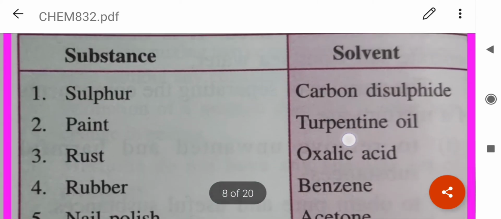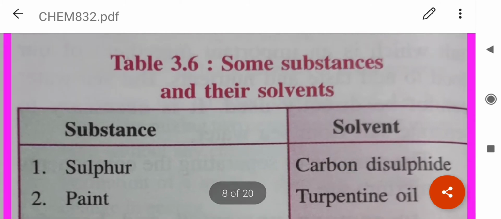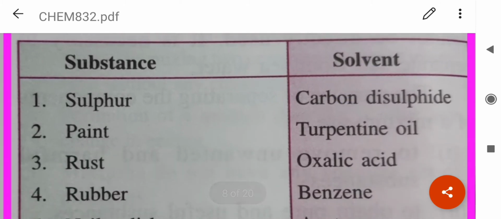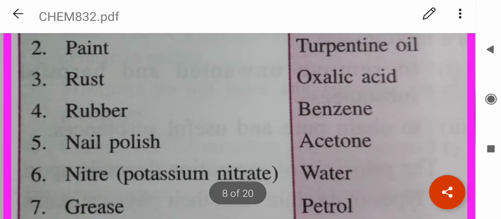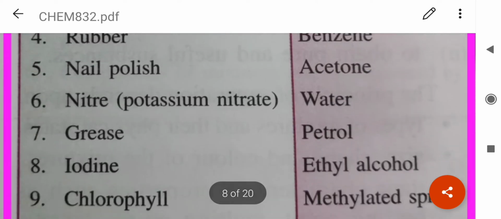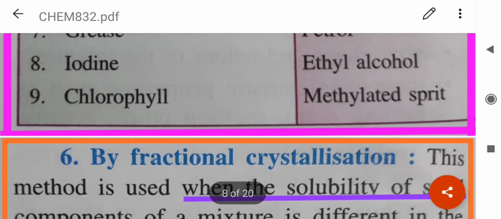Now here you see a few examples of substances and their solvents. For example, for sulfur the solvent is carbon disulfide, for nail polish acetone, for grease petrol, for chlorophyll methylated spirit.